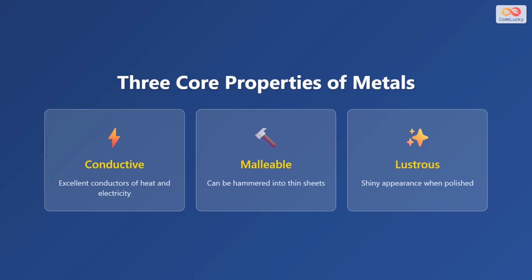Metals share 3 defining characteristics that set them apart from other elements. First, they are conductive, meaning they efficiently transport heat and electricity. Second, they are malleable, which means they can be hammered or pressed into thin sheets without shattering. Third, they are lustrous, displaying a shiny, reflective surface when polished. These 3 properties work together to make metals incredibly versatile materials for countless applications.